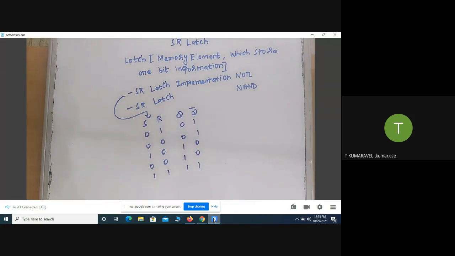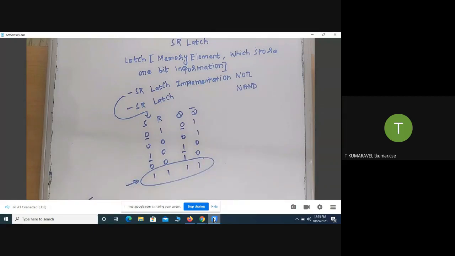Sir, how should I remember it? If we consider SR latch implementation using NOR gate, what is the input value of S? It should be replicated in the output. When the S value equals 0, the Q value equals 0; when the S value equals 1, the Q value equals 1. That's why, for the latch, the last input combination we call a forbidden state.